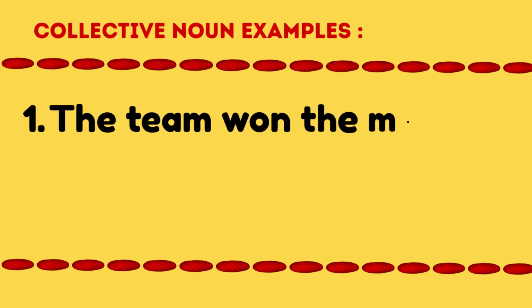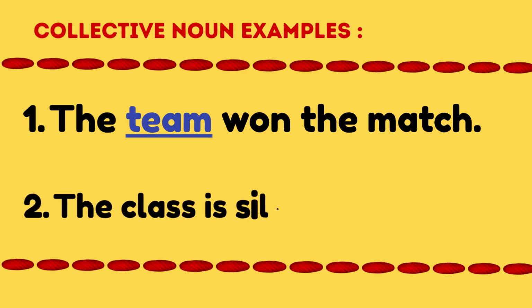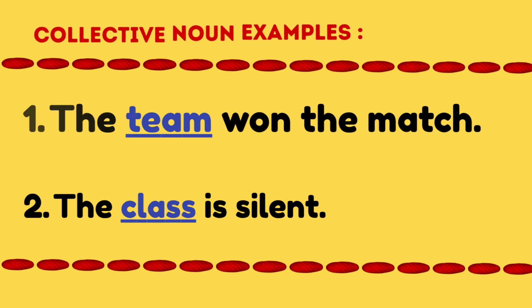The team won the match. Team means many players together. The class is silent. Class means many students together. So, team and class are collective nouns.